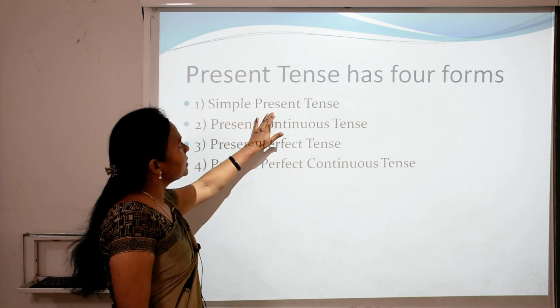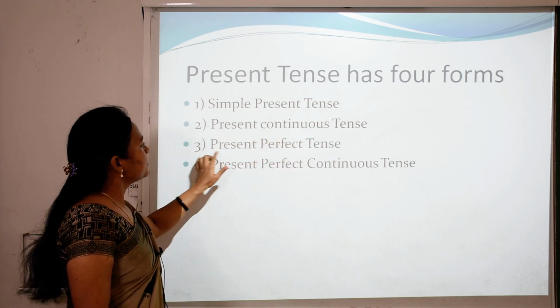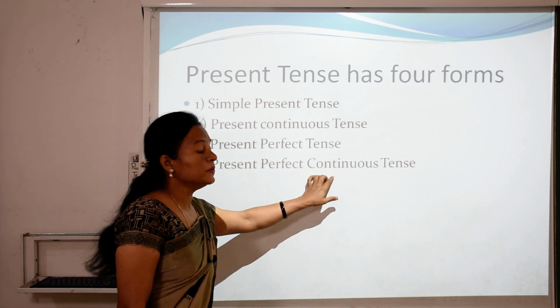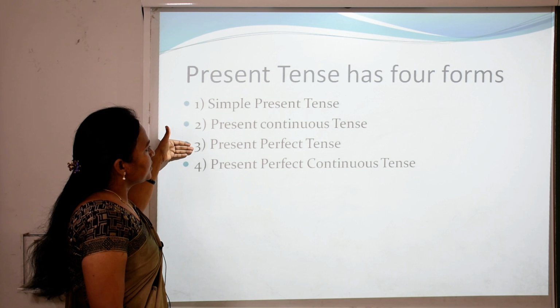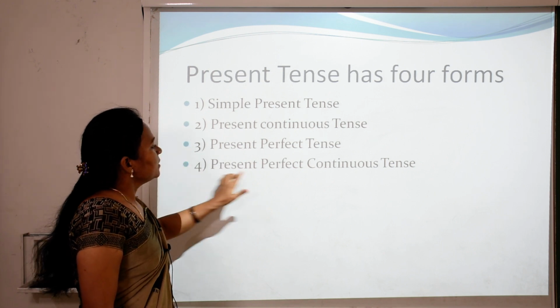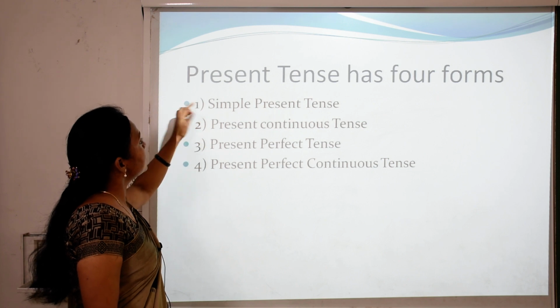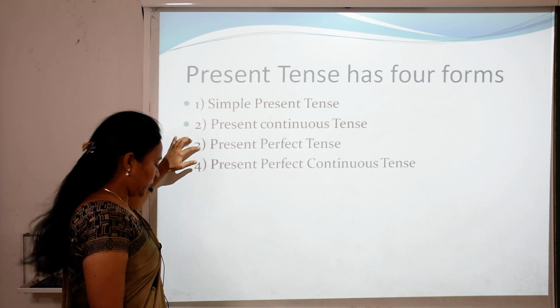First, simple present tense. Second, present continuous tense. Third, present perfect tense. Fourth, present perfect continuous tense. Here we will discuss the first three tenses in this video. Present perfect continuous tense is not given in your textbook. So we will discuss simple present tense, present continuous tense and present perfect tense.